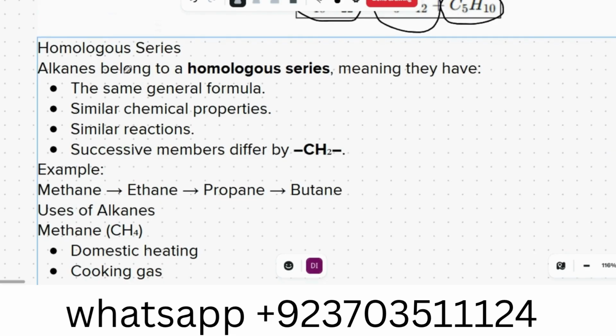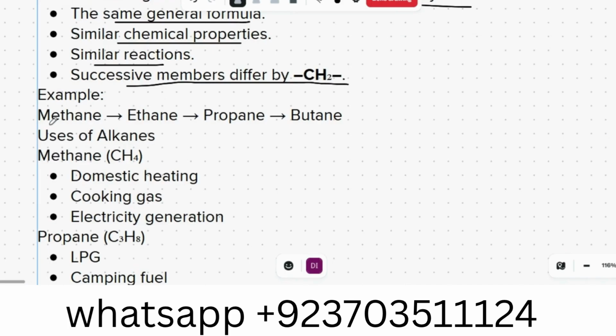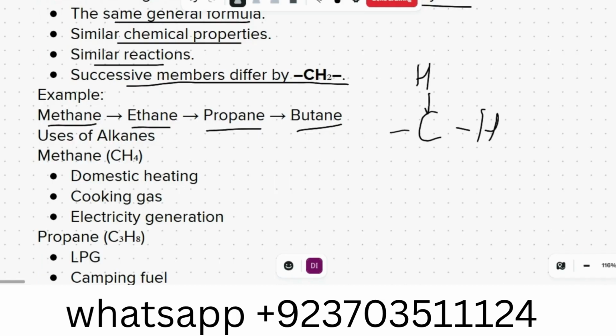Homologous series. Alkanes belong to the homologous series, meaning they have the same general formula, similar chemical properties, and similar reactions. Successive members differ by CH2. For example, methane, ethane, propane, butane. All of them have the same properties. For example, that is methane. We will just add another C. Nothing else will be changed, and it will also have the same type of structure. That is ethane, and propane and so on.